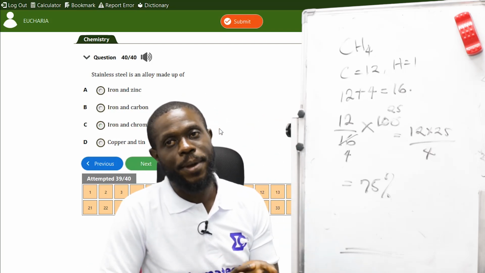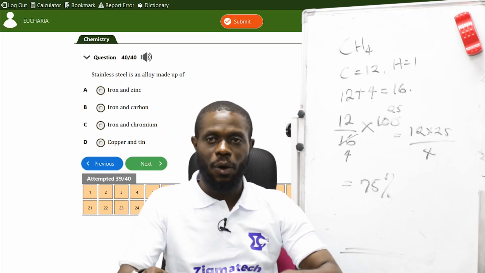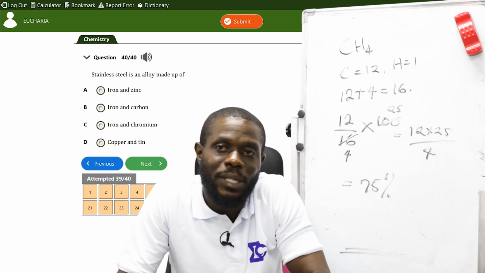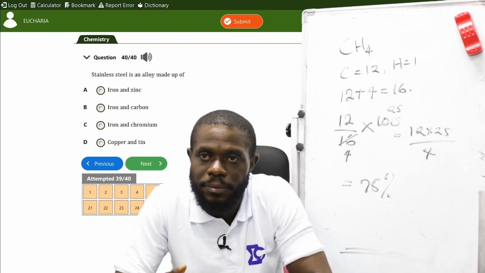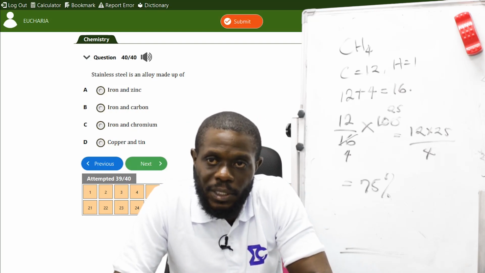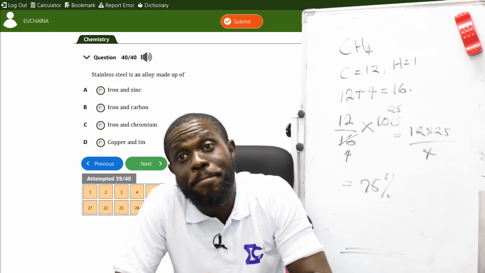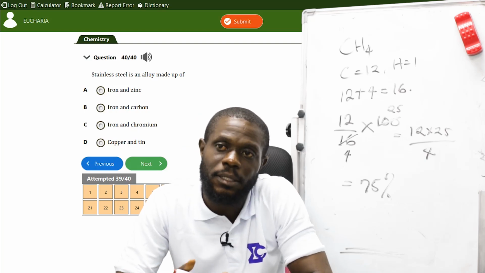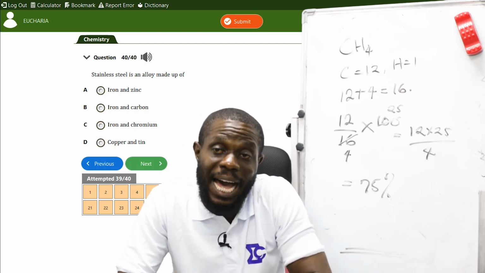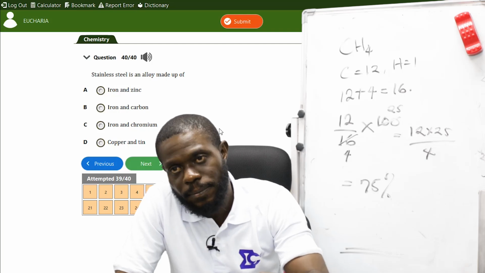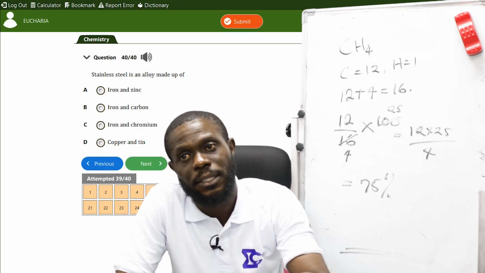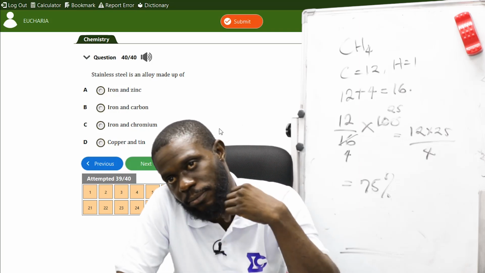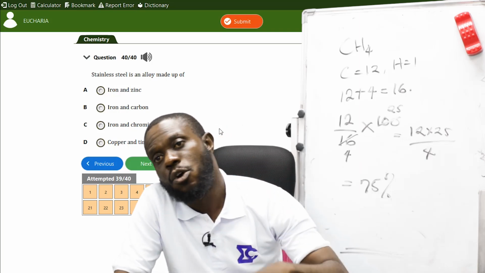Stainless steel is an alloy made up of, first of all, what is an alloy? An alloy is a metal or a metal composed with other substances to form a superior quality and is used to prevent corrosion.